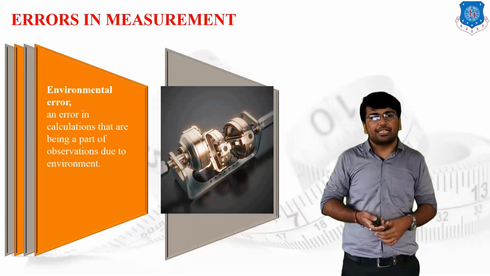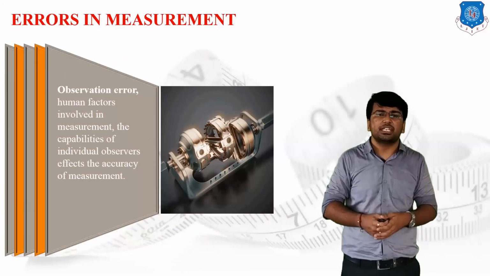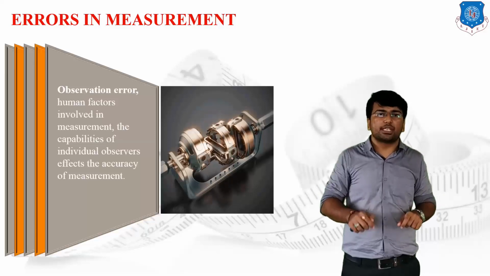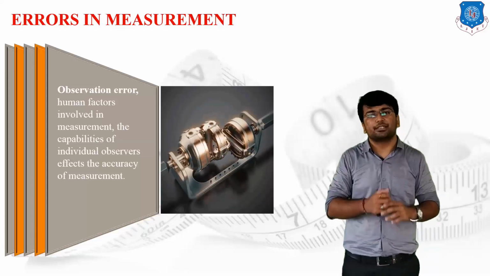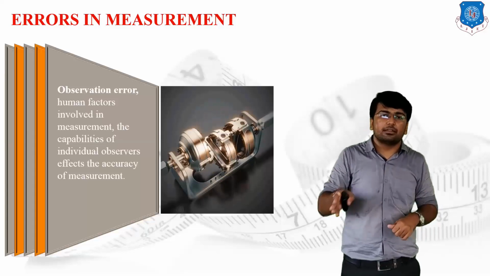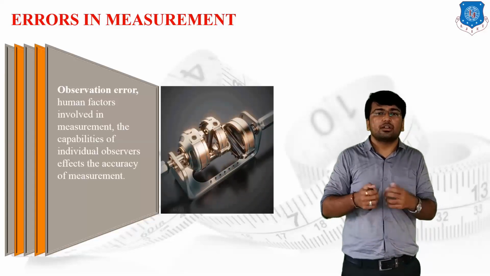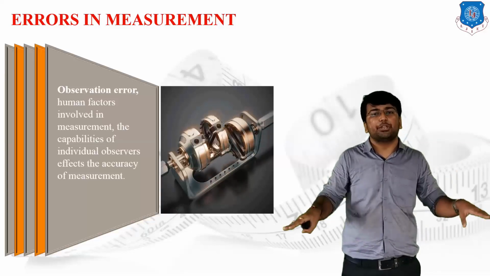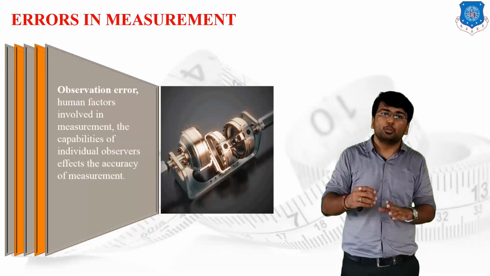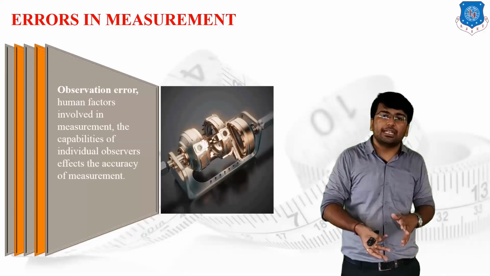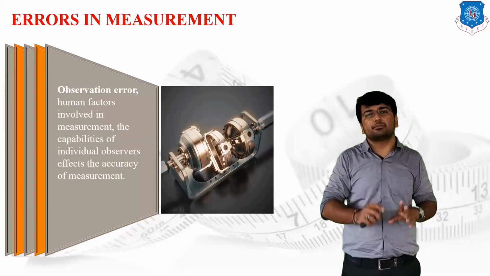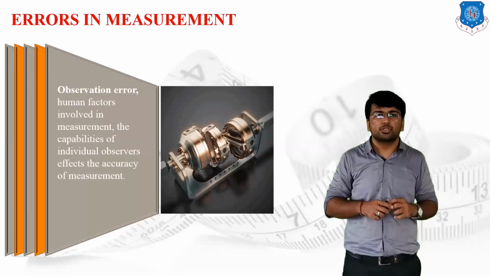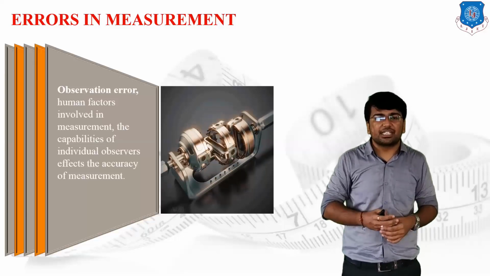And the last error, that is the observational error. As the name suggests, when the human factor is involved in the measurement, the capability of the individual observer will directly affect the accuracy of the measurement. So, suppose 3 persons are taking the same reading, then it is not compulsory that each and every person will get the same reading, just because of the capability of individuals. So, when humankind is involved in the measurement, it will directly generate some sort of errors and it will directly affect the accuracy of the measurement. So guys, these are basically the errors which are generated in the measurement.